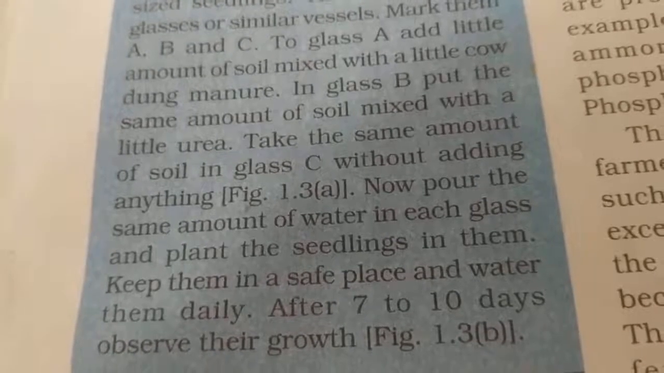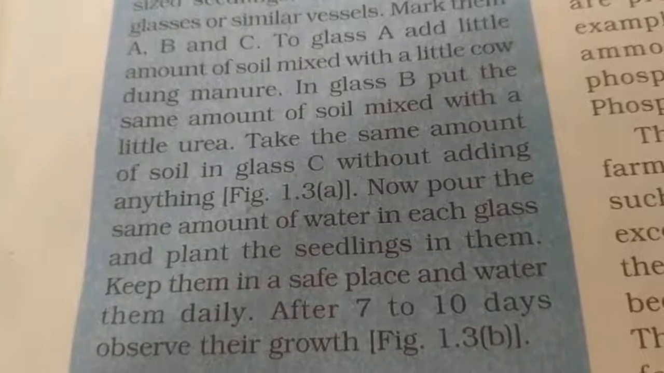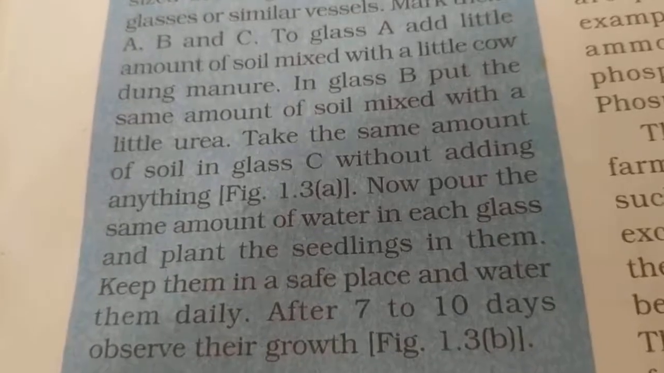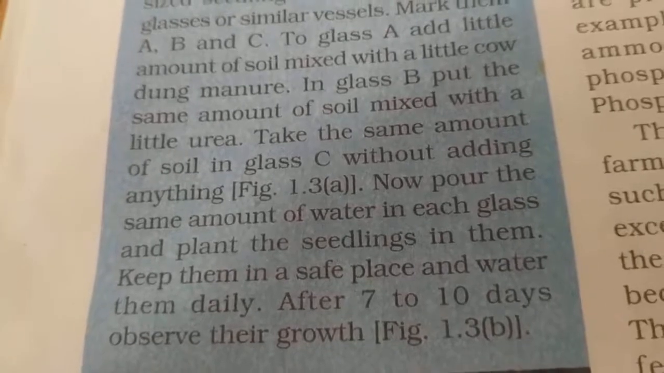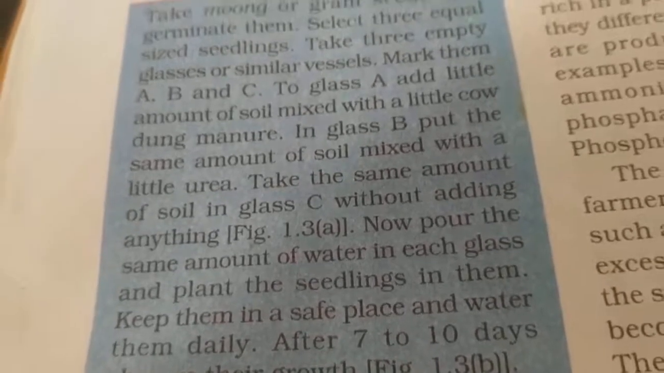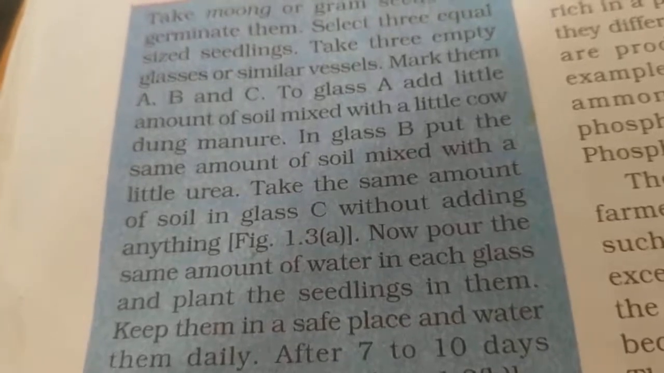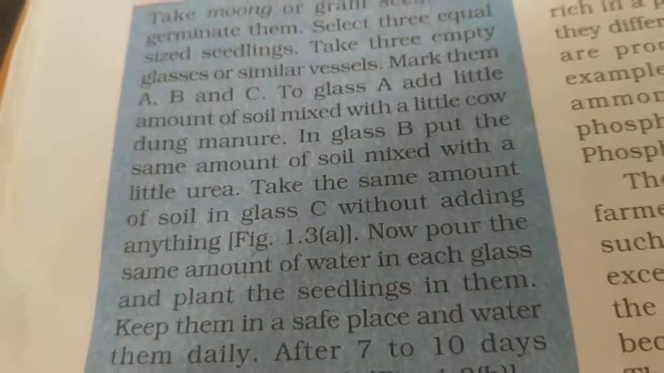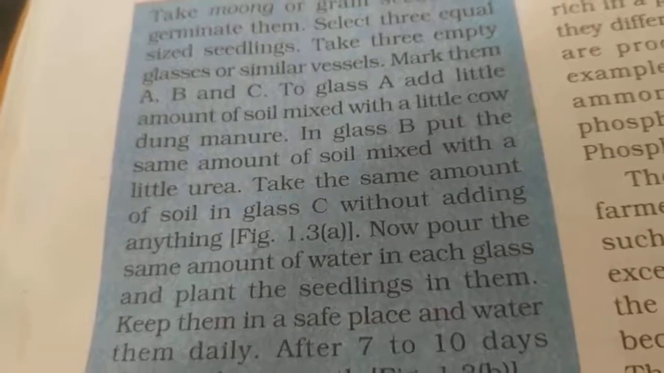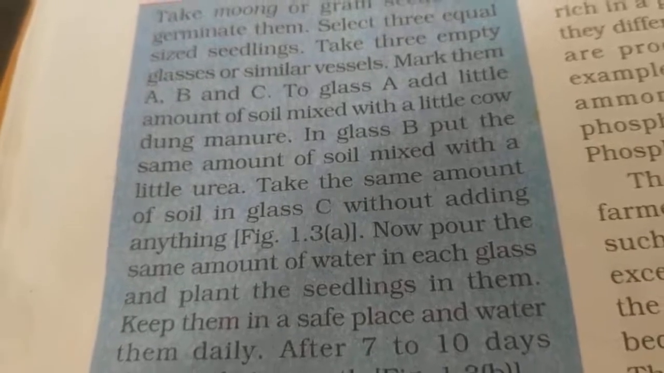Now pour the same amount of water in each glass and plant the seedlings in them. Keep them in a safe place and water them daily. After 7 to 10 days, observe their growth. That is, in this activity you have to take mung or gram seedlings, and select 3 equal sized seedlings. Then take 3 glasses, labeled A, B and C.